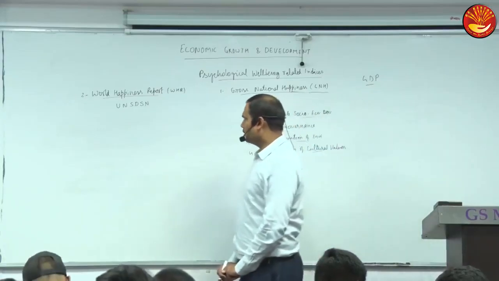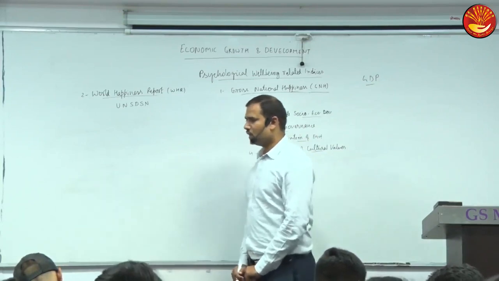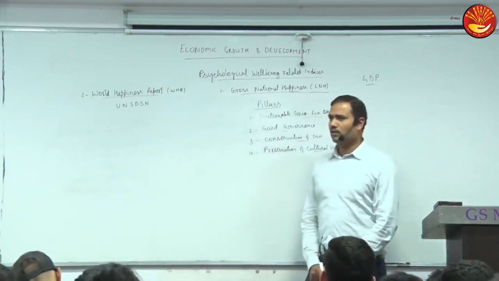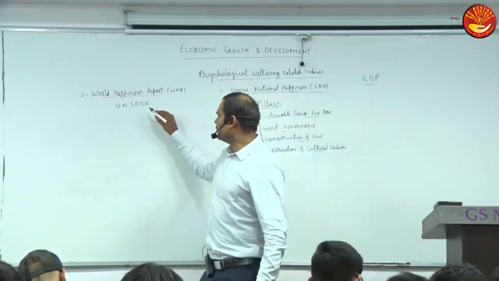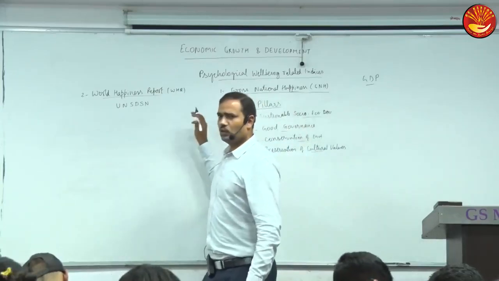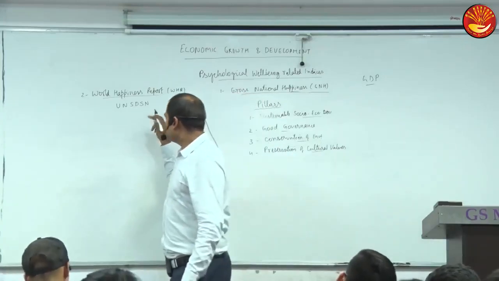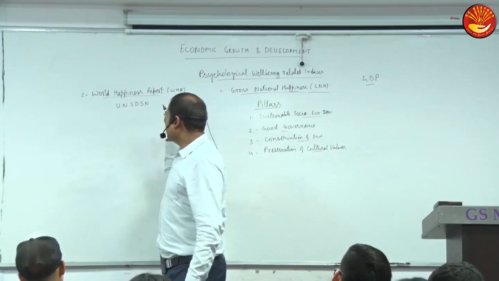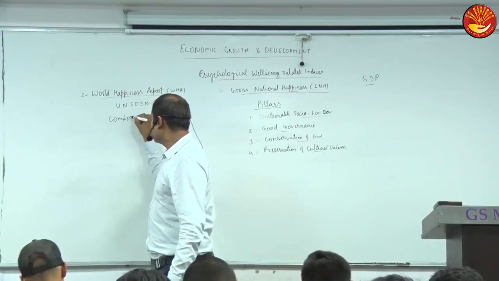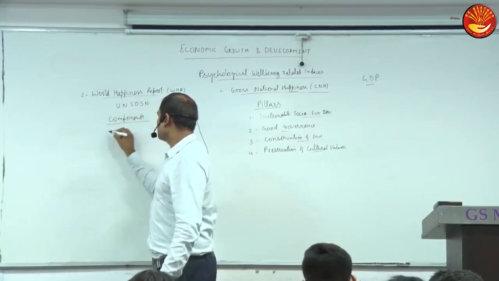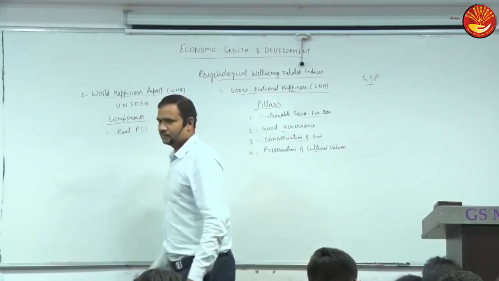Developed by UNSDSN, the Sustainable Development Solutions Network, SDSN, in 2012. And what are the components? Just mention the components of the report. One is real per capita income.